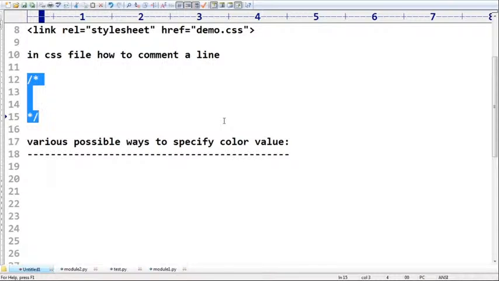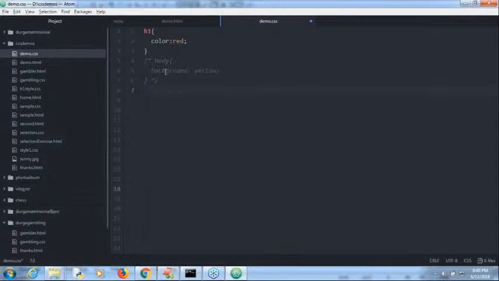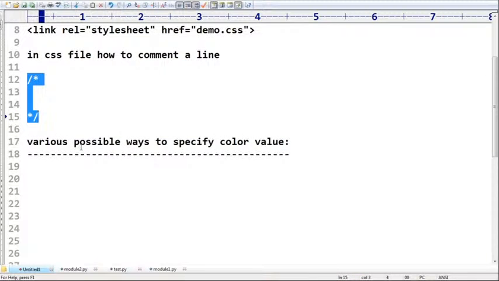Whether it is single line or multi-line, comment is the same. In Java, single line comments and multi-line comments are separate, but in CSS there is only one type of comment. Even for a single line, the same thing is used by default. I want to comment this one, I want to comment this. Have you observed? It is a single line. Single line or multi-line, it is the same comment. In Java, single line comment and multi-line comment are separate, but not in CSS.